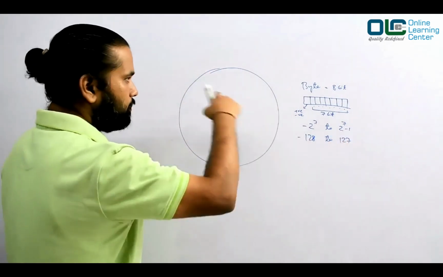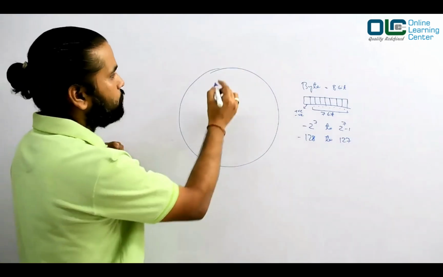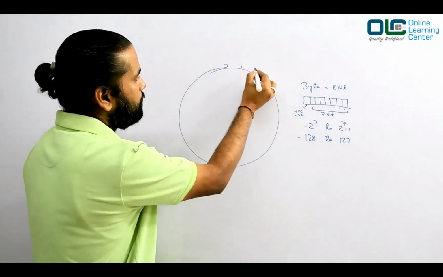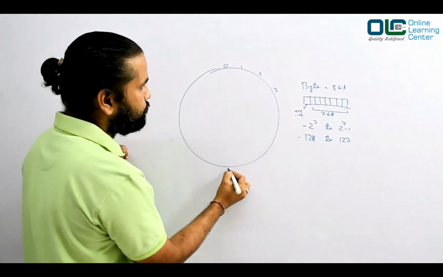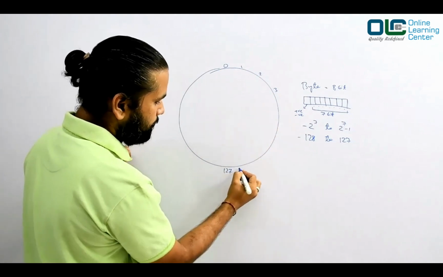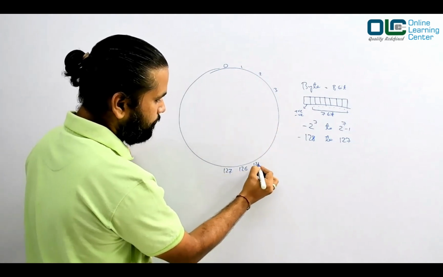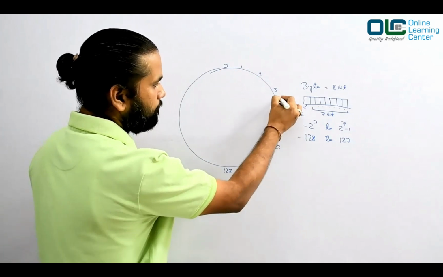So this range of values can be represented in a cycle. It starts with 0, 1, 2, 3, and so on, and it ends at 127. Then 127, 126, 125, 124, 123, and so on.